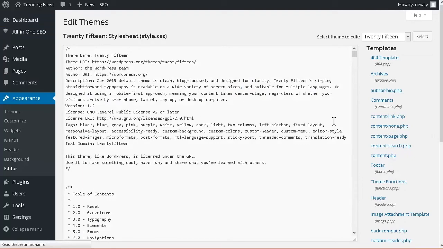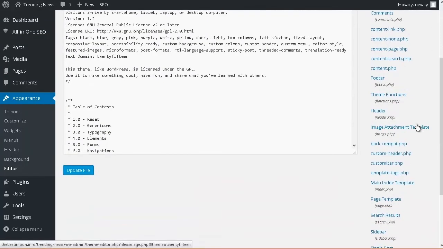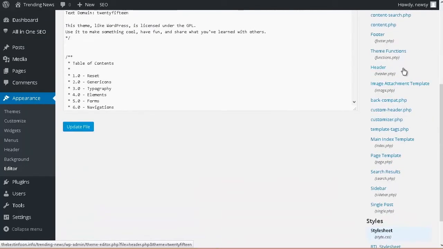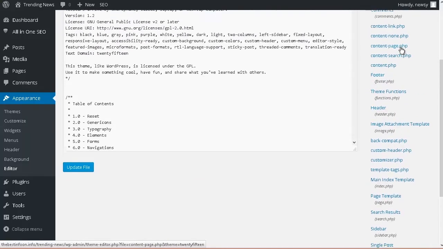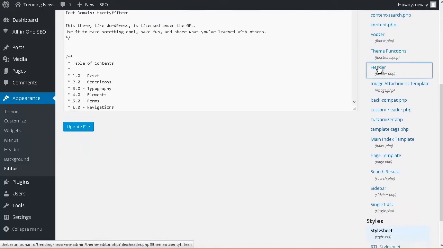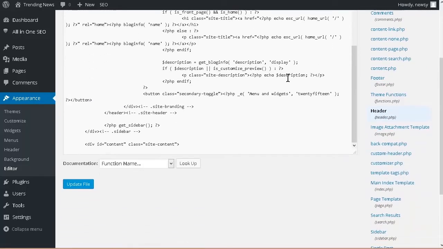And then I'm going to go to the header, which is the part right at the top. Okay, and then what I want to do is put it where the site content is. So I'm going to put it right under here and see how it looks.